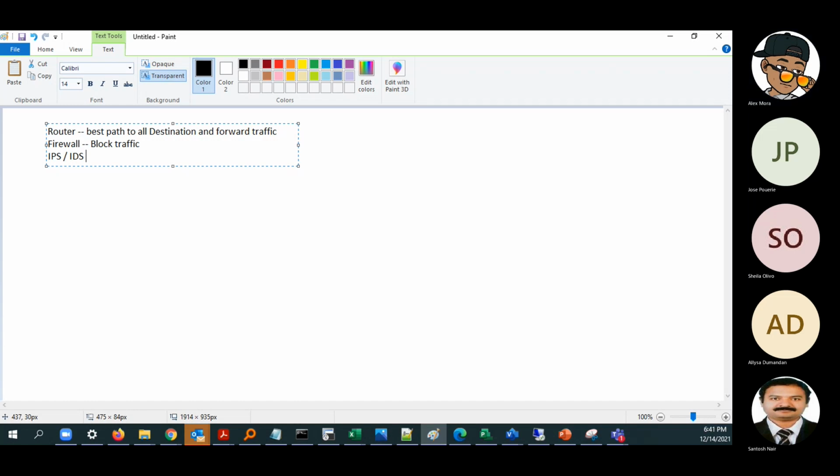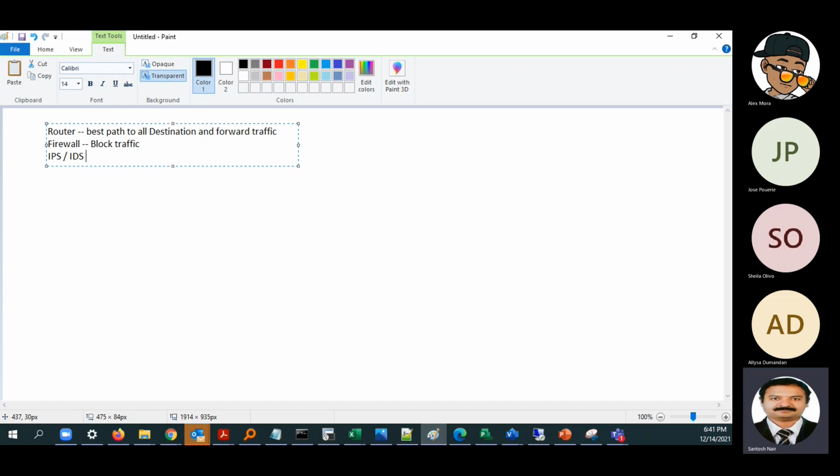Basically, it will inspect the packets. It will do a deep inspection of the packet. Okay, and it will have a database of all packet signatures, right? And whenever a suspicious or unwanted packet is detected, it has a database of well-known attacks.